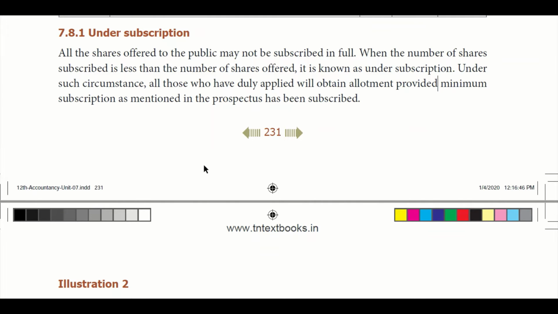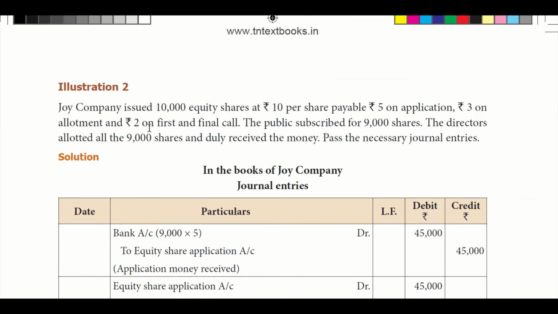Okay, let's see what is under-subscription. A company is issuing shares for a given number, but the public has subscribed only for a lesser number. Let's see an illustration here. Joy company issued 10,000 equity shares of 10 per share: 5 for application, 3 on allotment, 2 on first and final call. The first and final call are put together, they are not splitting it.